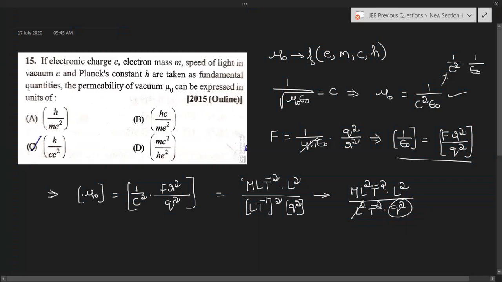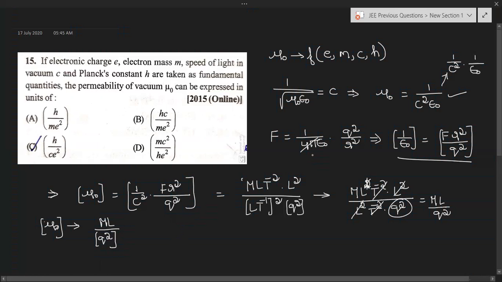So here L square, this is not L square, L power 1. L square will get cancelled. So it is equal to M L, T power minus 2, T power minus 2 will cancel, by Q square. So dimensional formula of mu naught is nothing but M L by dimensional formula of Q square.